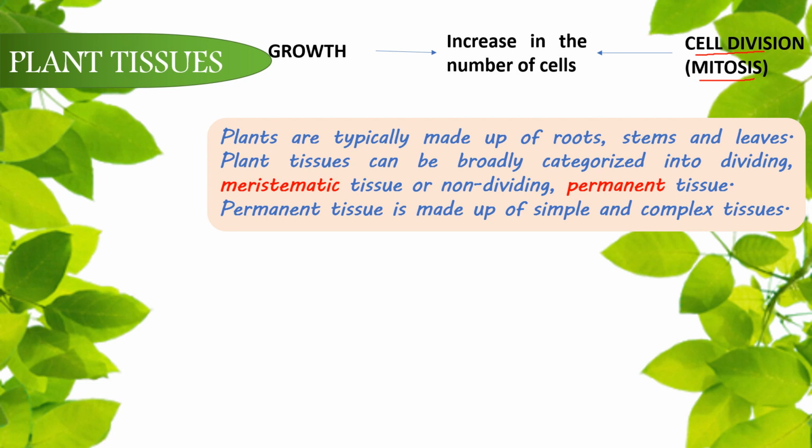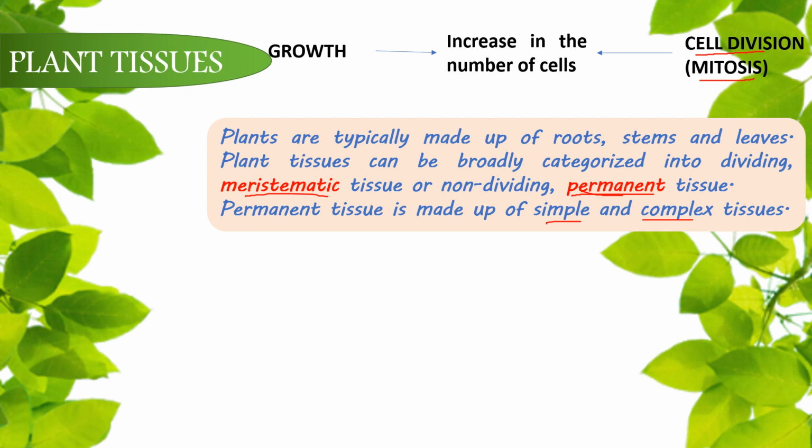Then who will do all the plant's work? The plant converts some of the meristematic cells into what we call the permanent cells, which become modified to perform a specific function and lose their ability to divide. That's right, these permanent cells will never divide. So the plant tissue can be of two types, the meristematic and the permanent. The permanent tissue can either be simple or complex in structure and functioning.